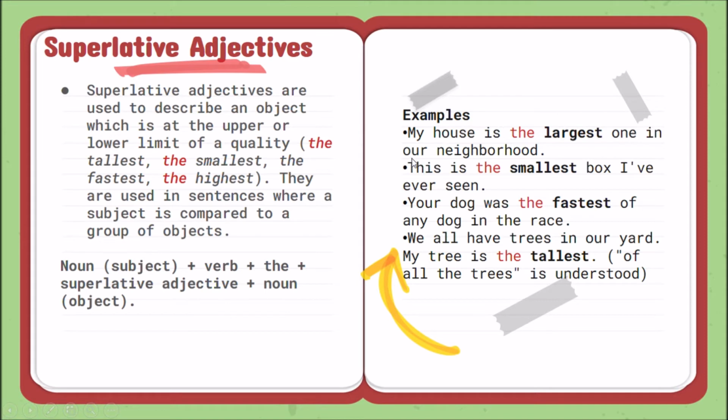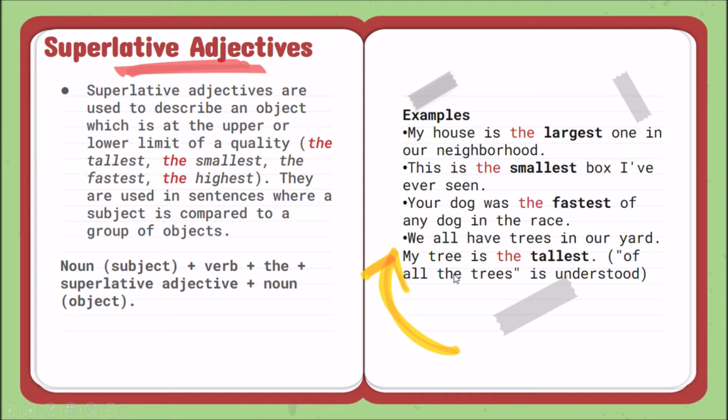Look at this example. My house is the largest one in the neighborhood. My house is the subject or noun. Is the verb. The largest is my superlative adjective. One in the neighborhood. Aquí estoy comparando con todo el barrio, con todo el vecindario. Mi casa es la más grande de todo el vecindario.